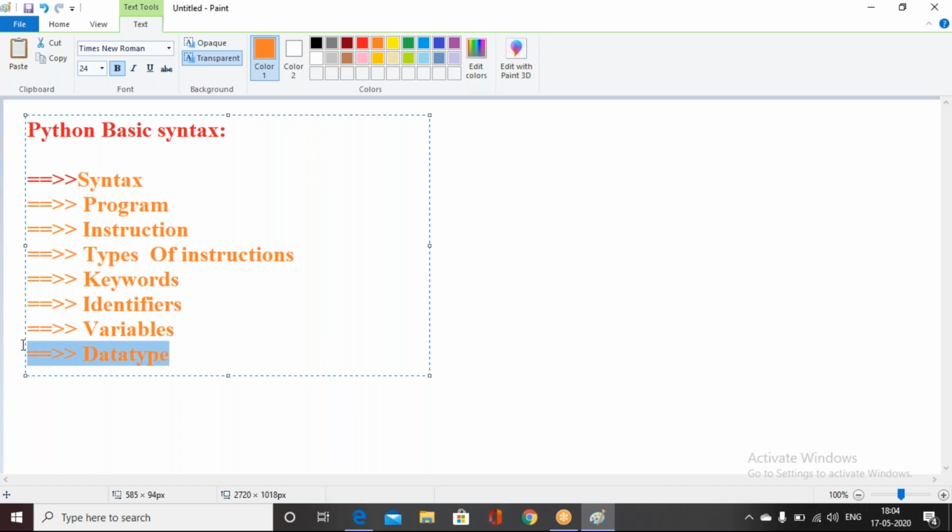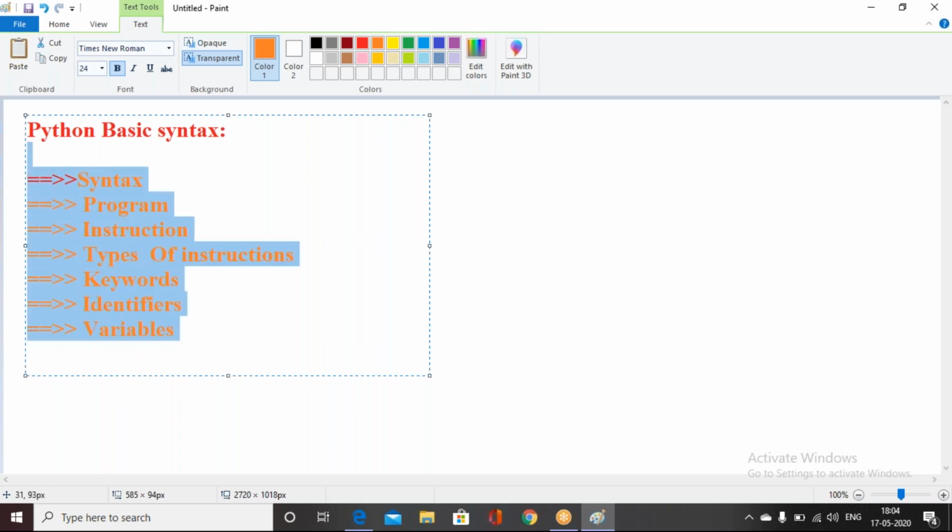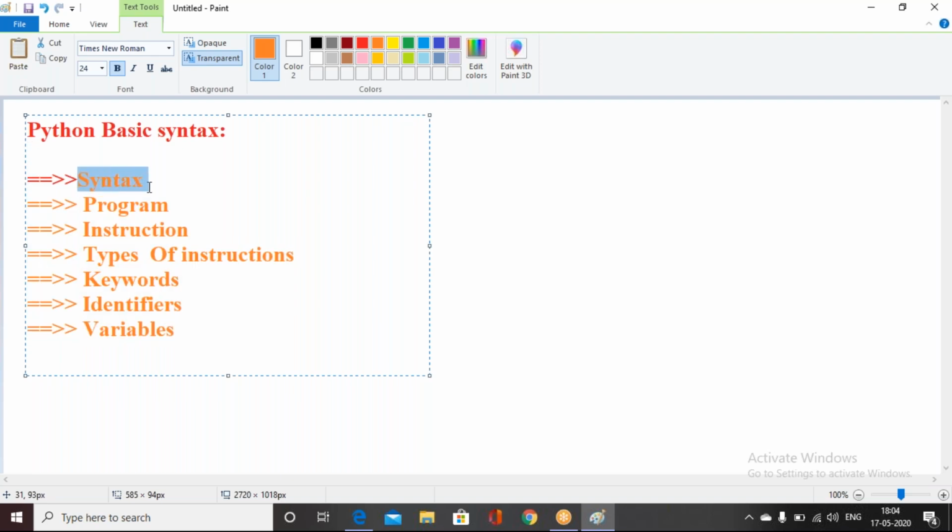I hope in this session I can finish up to here itself. What exactly is syntax, what exactly is a program, what exactly is an instruction, what types of instructions are available inside a program. What is a keyword, what is an identifier, and what are variables.